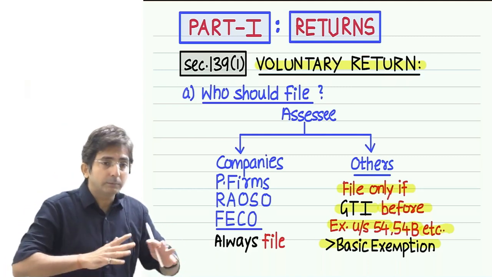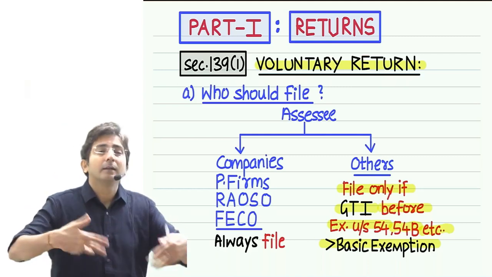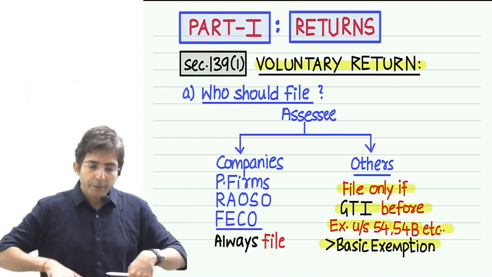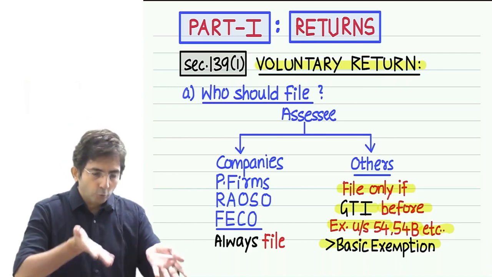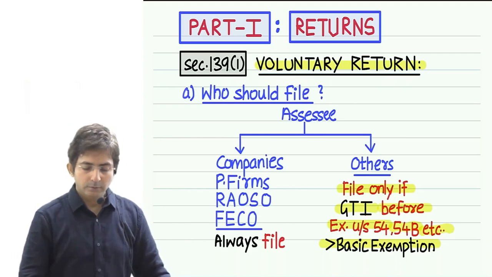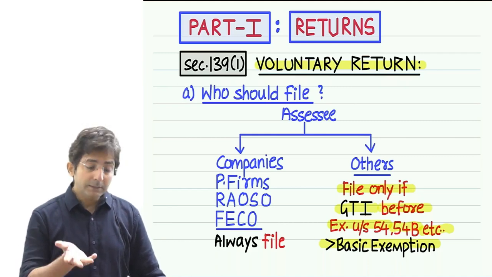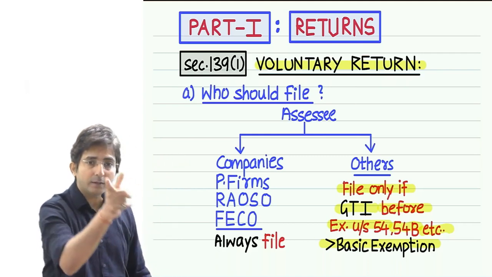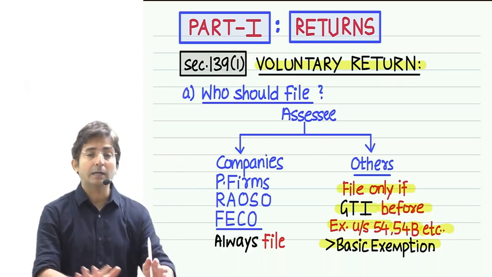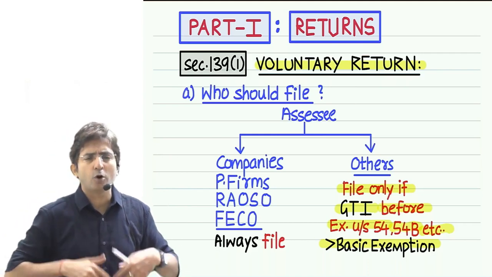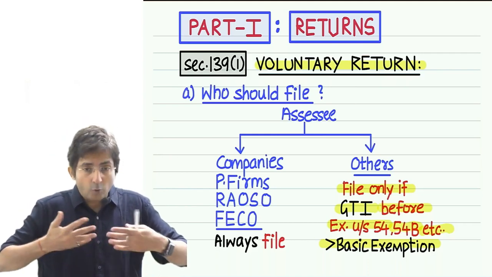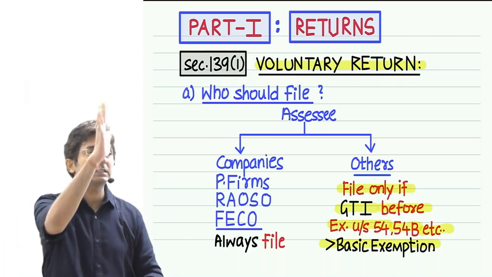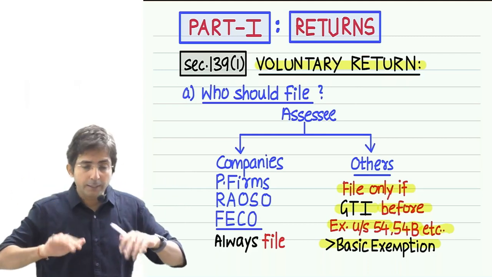And when I do something on my own, what do you say? Voluntarily done. Voluntarily done, matlab you have to do it on your own. And it is obvious, na, we have to do it on our own. Now students are saying, we do it on our own anyway. But that culture of doing it on your own, who created it? Section 139(1) created the culture. That is why in your articleship also you have seen everyone files on their own. But who created that culture? Section 139(1), because the heading of the section says voluntary, meaning file it on your own.